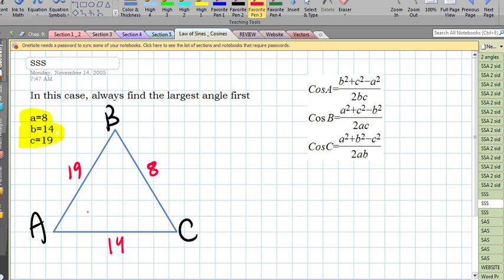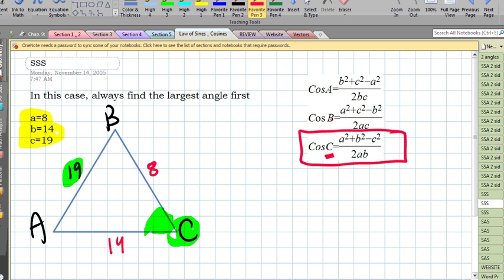So in this situation, I always want to find the largest angle first to avoid some problems with inverse sine, cosine, and tangent. So in this case, the largest angle is the one we need to find first to avoid that loophole. So I want to find capital C, and this is the formula I use, since this is the only one with a capital C in it.